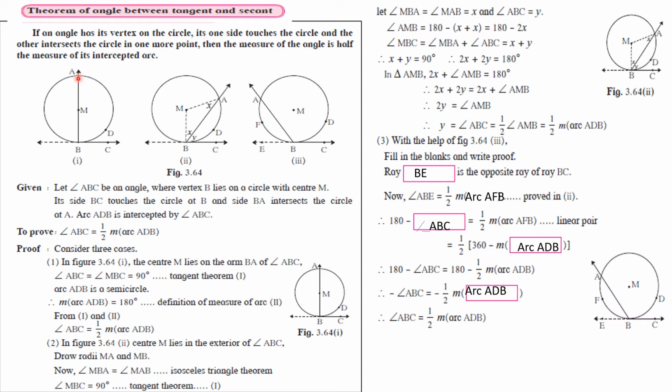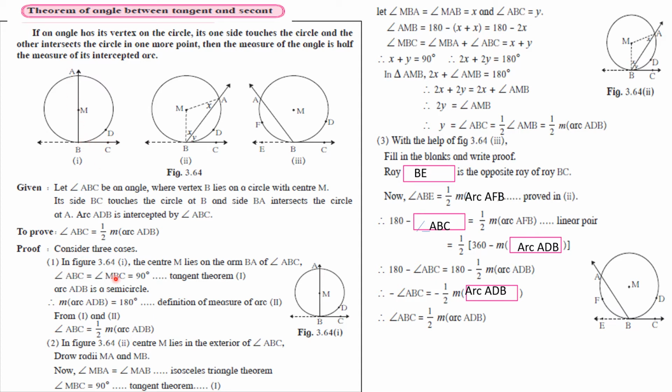Another arm is touching here at A. And one side is touching the circle. So angle ABC be an angle, then vertex lies on the circle with center M. So observe the diagram, circle with center M, vertex B lies on the circle, side BC touches the circle at B and BA intersects in point A. Arc ADB is intercepted by angle ABC.